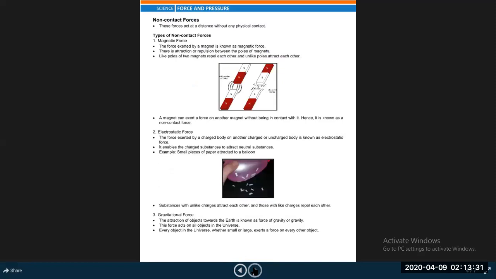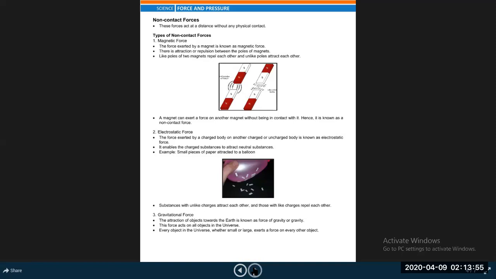So next, non-contact force. Try to understand: these forces act at a distance without being in physical contact. Such forces are called non-contact forces.